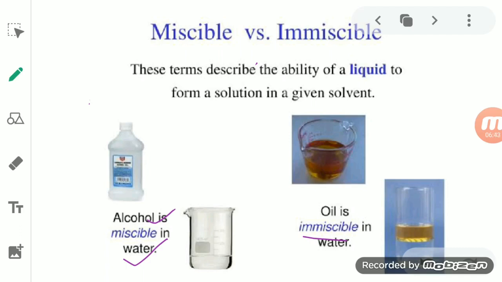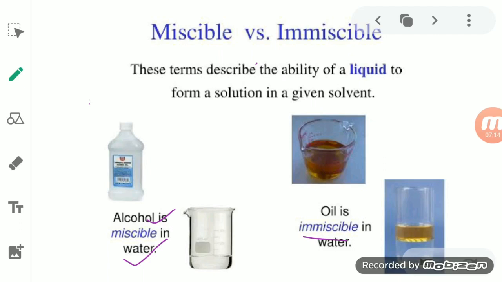Okay, so why are we discussing miscible and immiscible liquids? It is because when we are studying the mixture of two liquids, the liquids we are mixing together can be miscible, properly mixed with each other, or they can be immiscible.